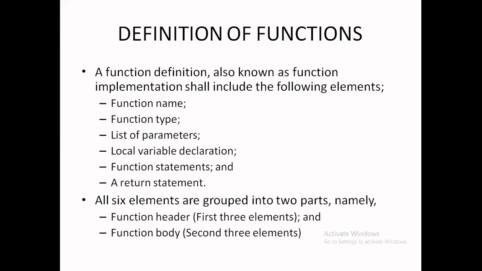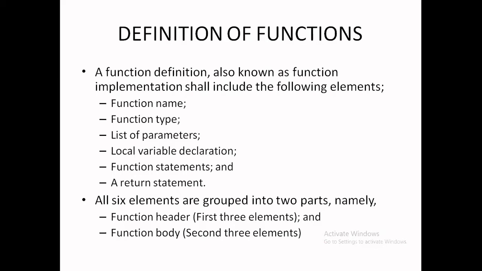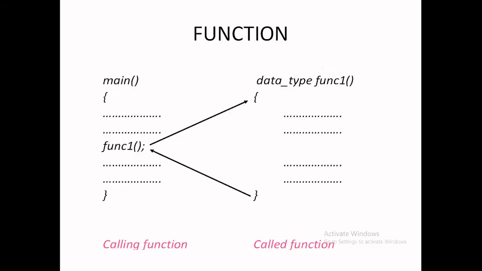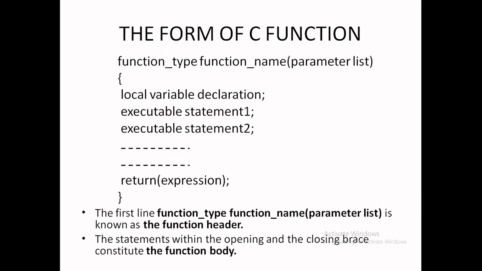Next, coming to the body of the function. In the body of the function you have to define local variables, a number of instructions and a return type. So the body contains these types of instructions. Sometimes we can declare local variables. We can define the function statements as well as the return statement. So that is the definition of the function.